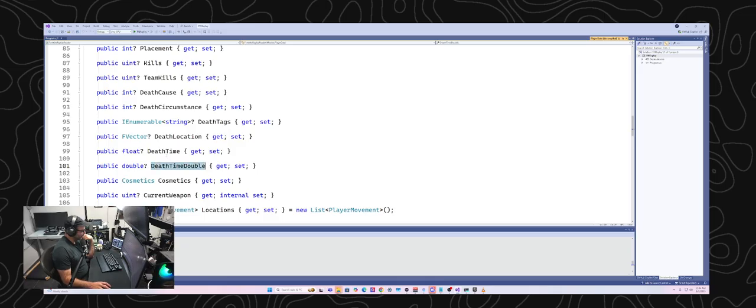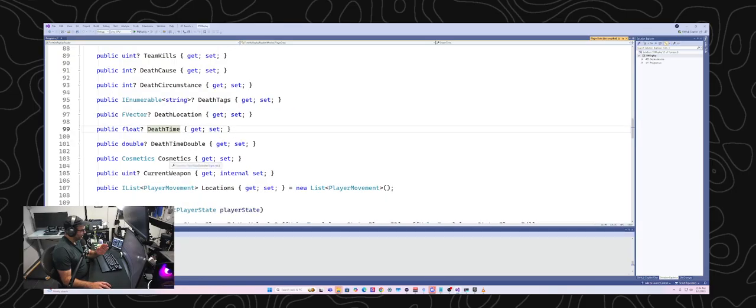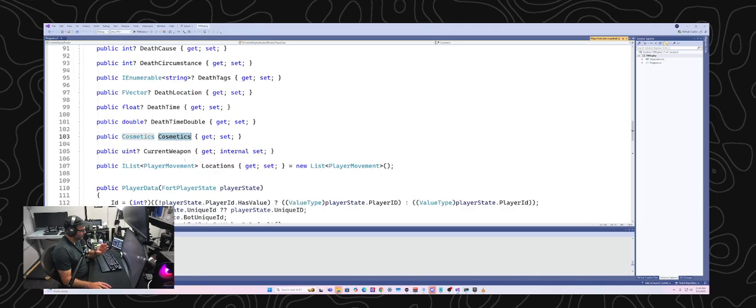This is interesting because there's death time and then there's death time double. I'm assuming death time double is a double precision floating point, so it's going to be a more precise death time than the first death time. Cosmetics, I'm assuming that's what cosmetics you have, so they'll probably tell you skin and shoes and other stuff like that.